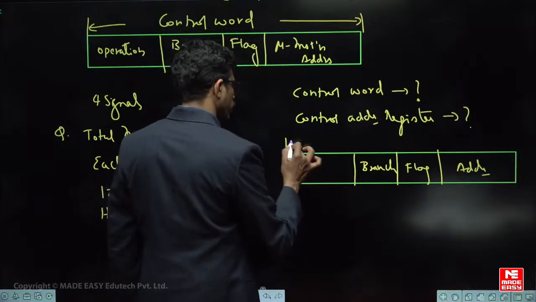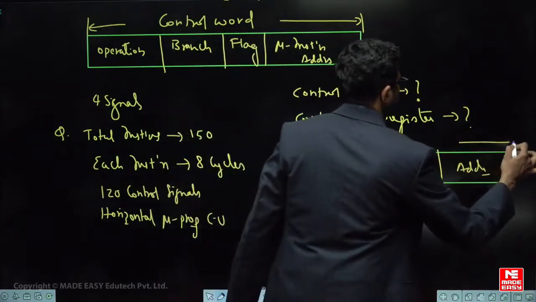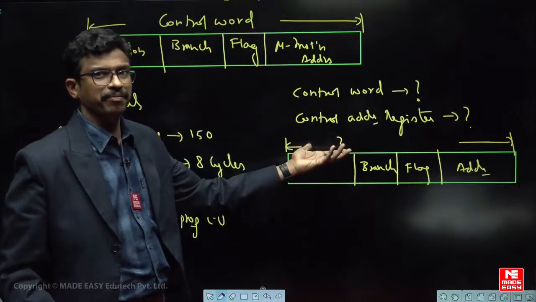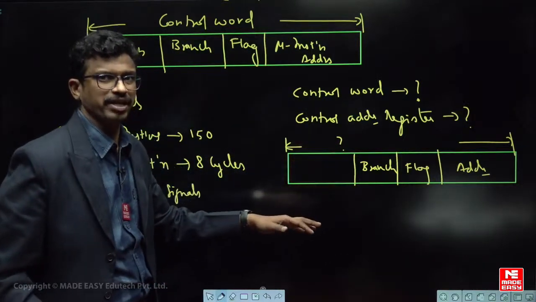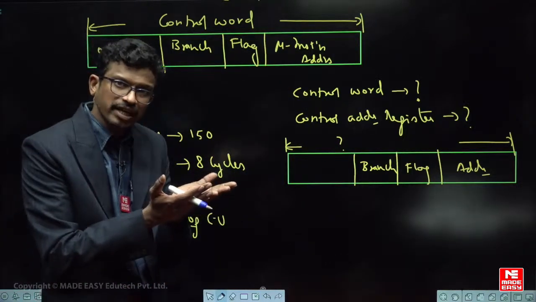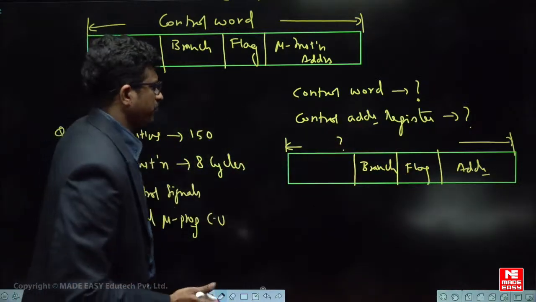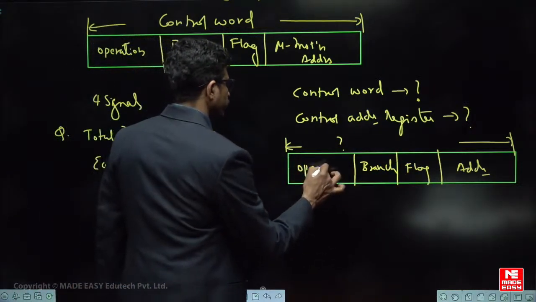So you have to find out what this value is and how many bits the address will need. That many bits the control address register value should have, because the control address register holds the address of the control memory for the micro instructions. Got it? Right. Fine. So this is the operation field. How many bits should the operation field have?